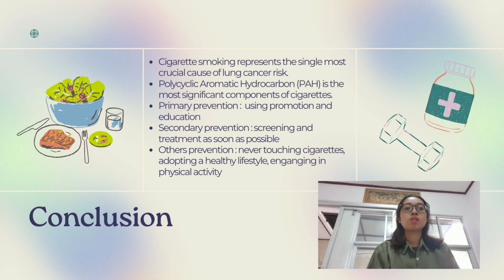So the conclusion of our presentation today is that cigarette smoking represents the single most crucial cause of lung cancer risk. The most significant component of cigarettes is polycyclic aromatic hydrocarbon, or PAH, which, if related to direct transcriptional or epigenetic regulation, PAH in smoke can enhance activation.